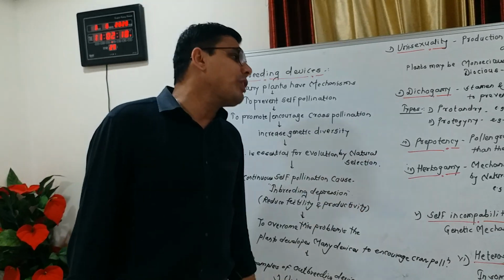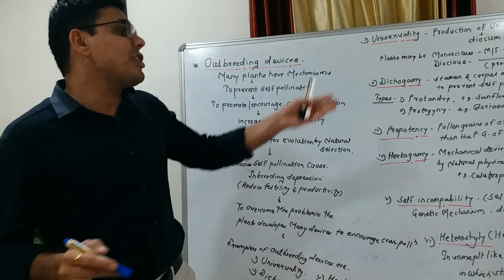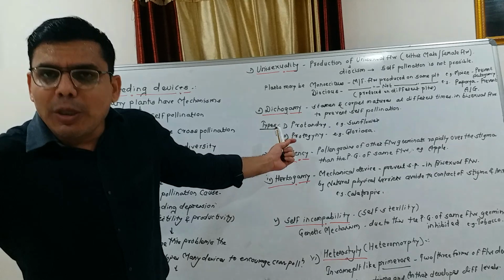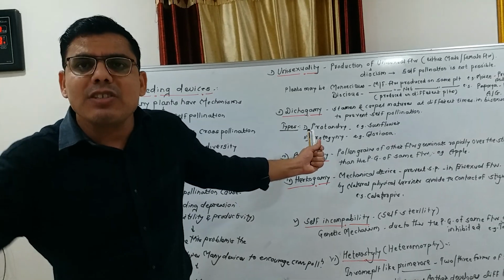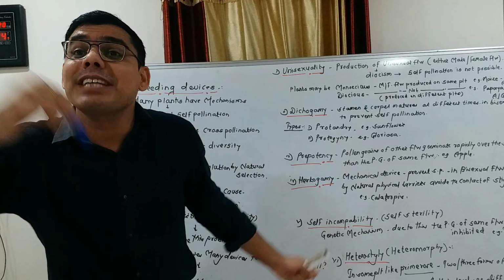So the third condition is prepotency. What is prepotency? Prepotency means the pollen grains of other flowers germinate on the stigma faster than the pollen grains of the same flower.